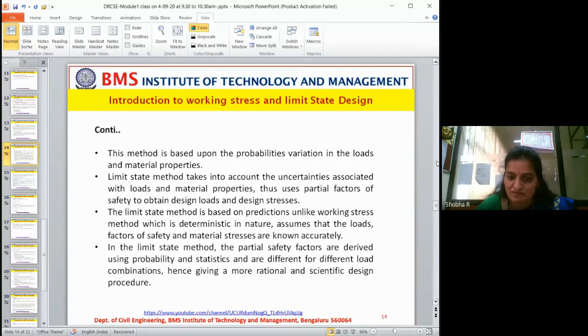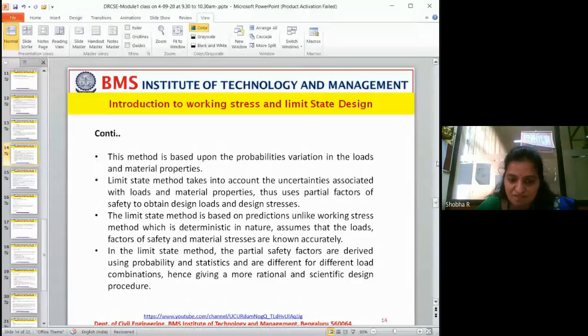Now, if I tell you the load applied on the beam is 5 kilonewton, the structure will not be designed for 5 only. They will multiply that with the partial safety factor, then they will consider it. Not only that, they'll take the material also. If they are considering steel separately and concrete separately, accordingly they will take the factor of safety. Partial safety factor, I'll go through that. The next slide we have, what is that?